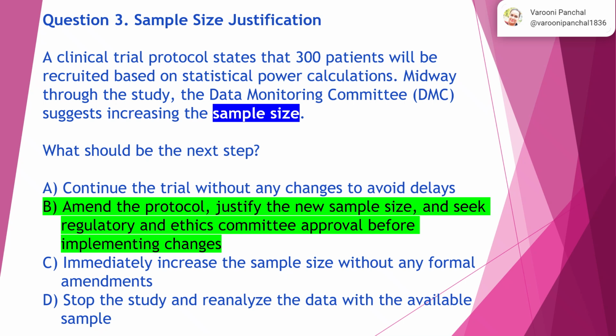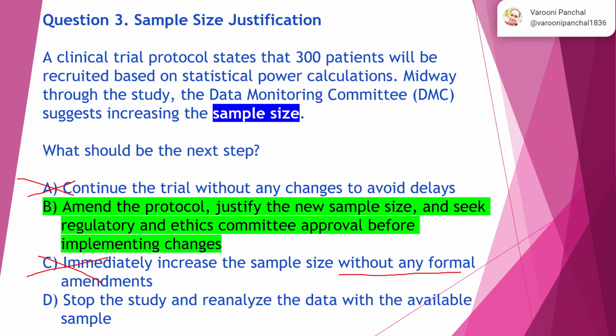Option A. Continue the trial without any changes to avoid delays. No, you cannot just make the decision to continue the trial, right? Immediately increase the sample size without any formal amendments. Now, whenever you want to make any changes in terms of sample size, you always have to make a proposal, then make amendments, and then go for the approval. So you cannot make any changes without a formal amendment. So this is not the right answer.